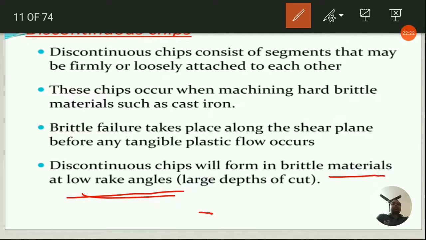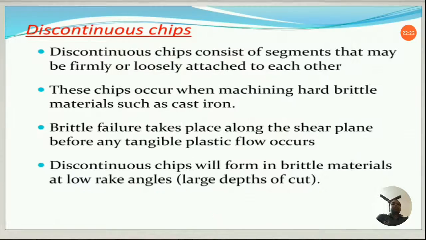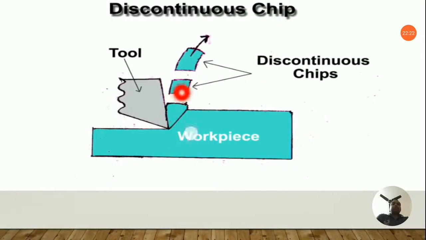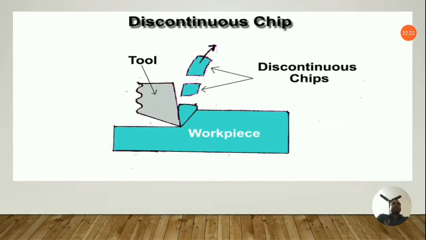Low rake angles. Previously, continuous chip was due to high rake angle, high speed, but in contrast, discontinuous chips are produced out of brittle materials at low rake angles, and also at low speed, low feed, okay. So here you will find the discontinuous chips. These are the discontinuous chips. This is a tool you can find. The chips are coming out in small pieces, that is segmented, okay.